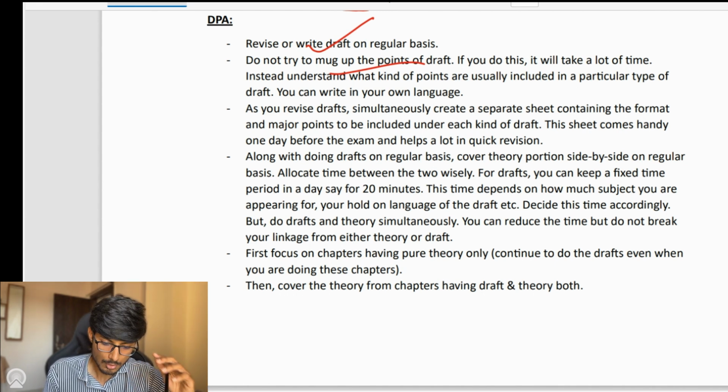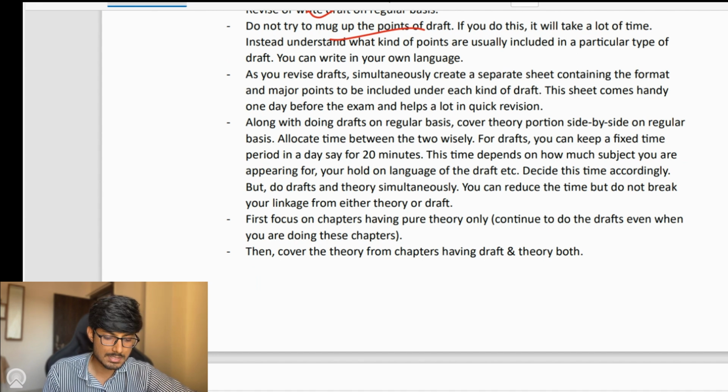Fourth, along with doing drafts on a regular basis, cover the theory portion side by side. You can keep a fixed time for draft, like say 20 minutes in a day, and the rest of the time you will give to the theory of the chapter, right? Also, you need to decide this time considering the subjects you are appearing for and your hold on the language and other aspects as well. But you can allocate your time between the two wisely. One is draft and another one is theory.